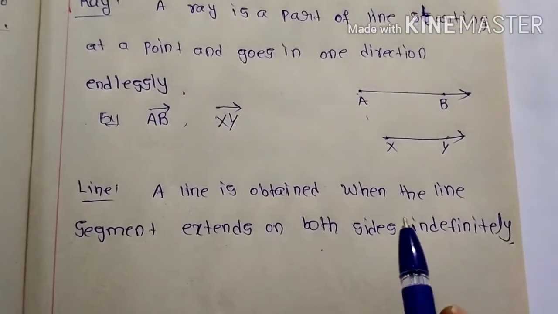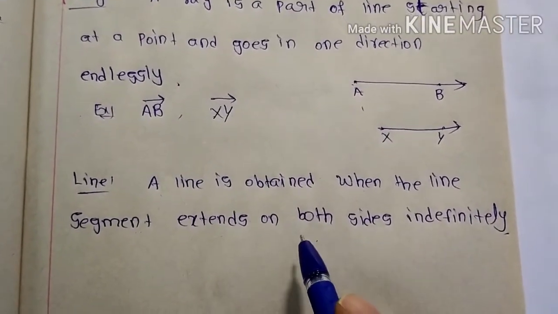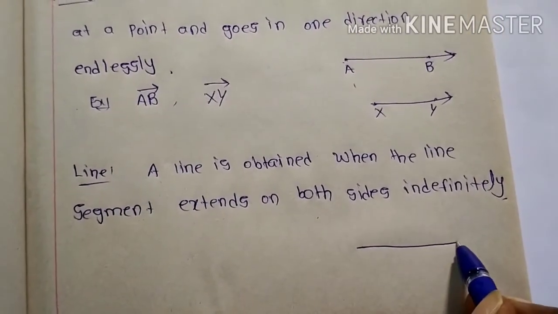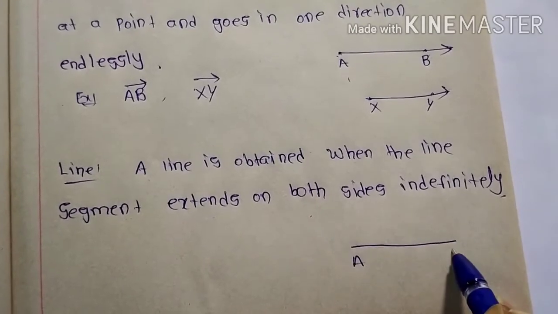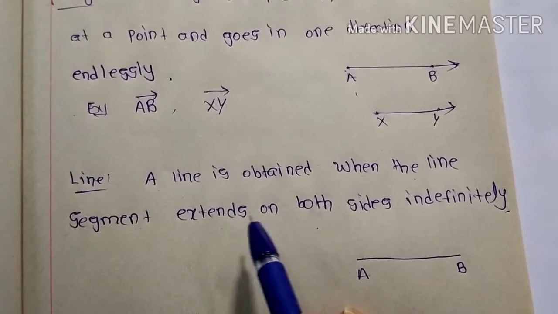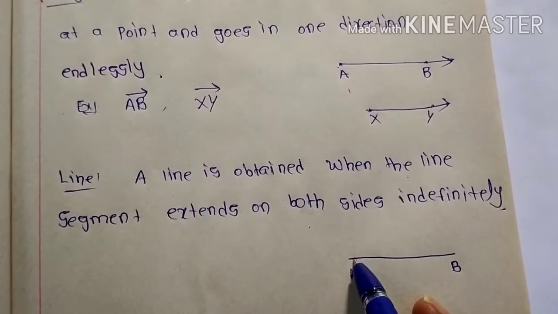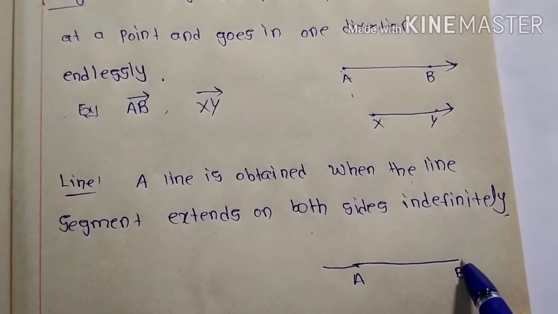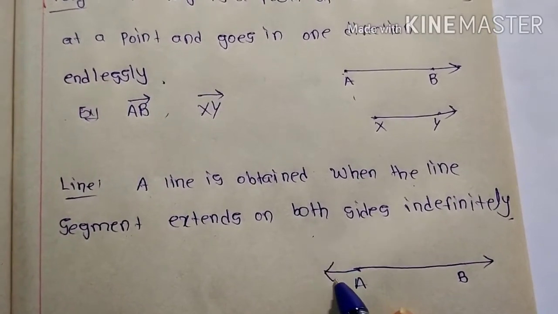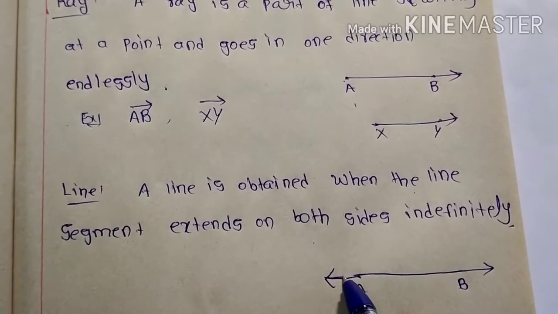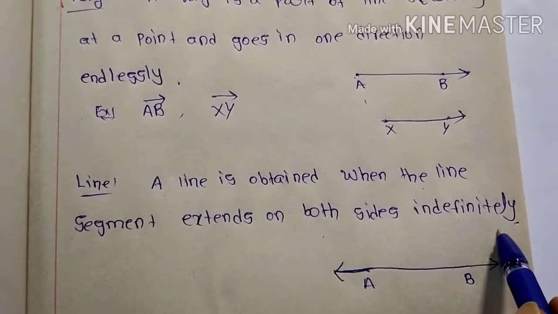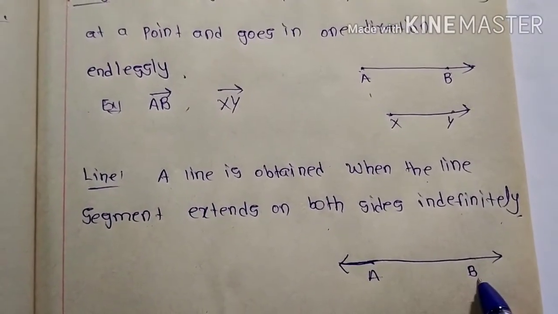See, line. A line is obtained when a line segment extends on both sides indefinitely. You know that AB is a line segment, yes or no? Yes. See, when the line segment extends on both sides, we can extend here and here also. That means if the line segment extends in both directions endlessly, that means indefinitely, we can make it a line.